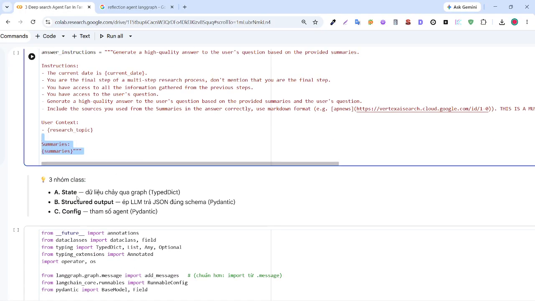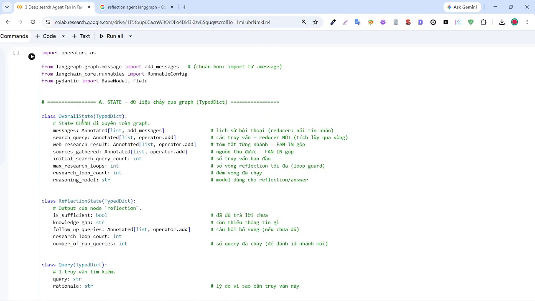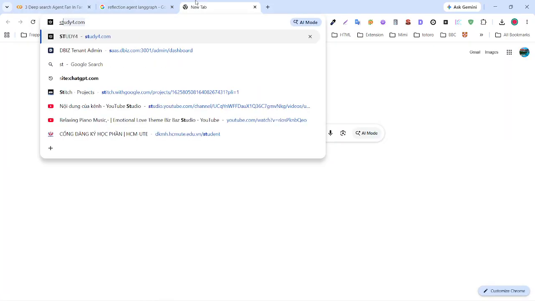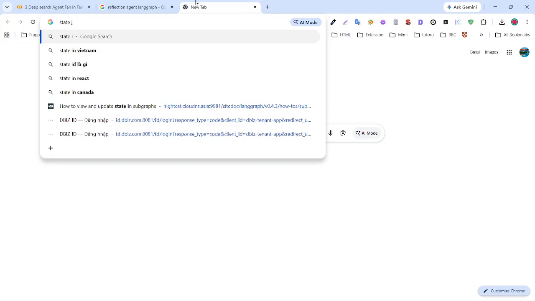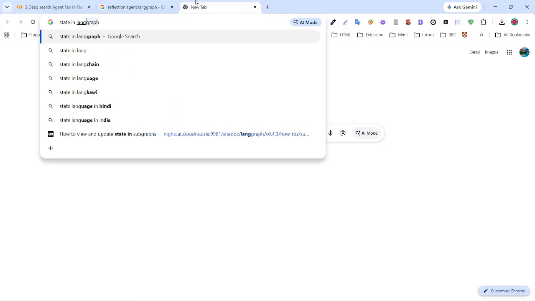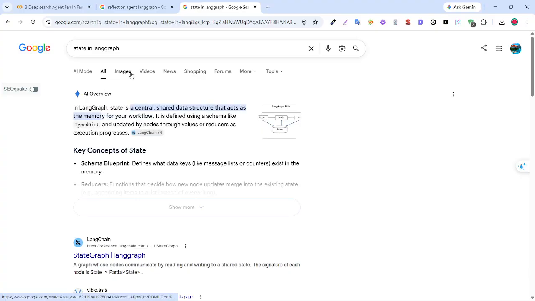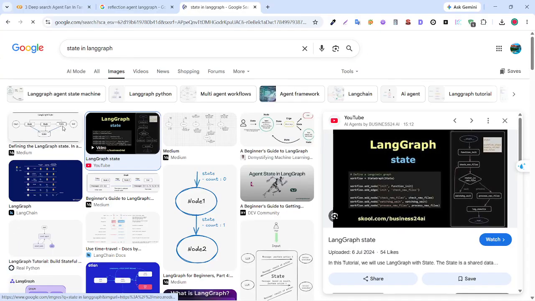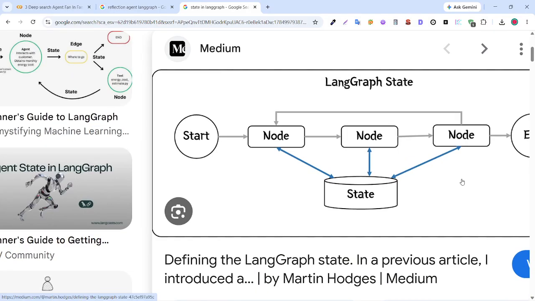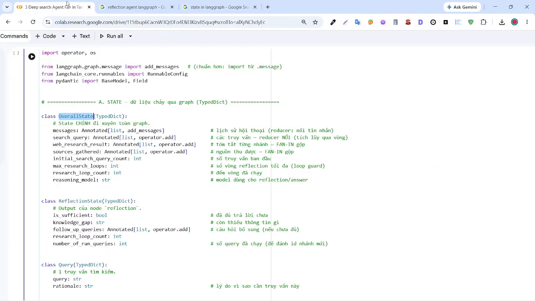So the next step I will define a state. You can know state in LangGraph means you define one node. One node can be an agent, can be a function, or can be a state of the AI.